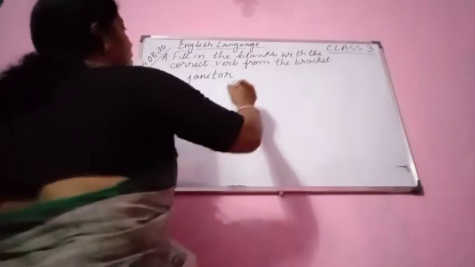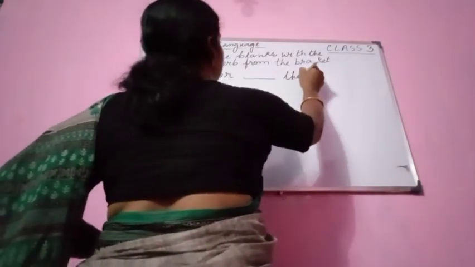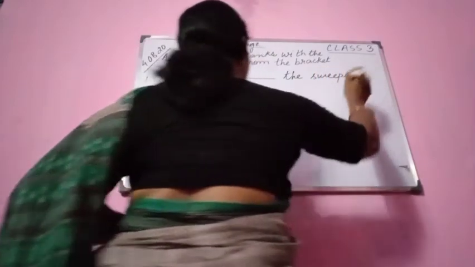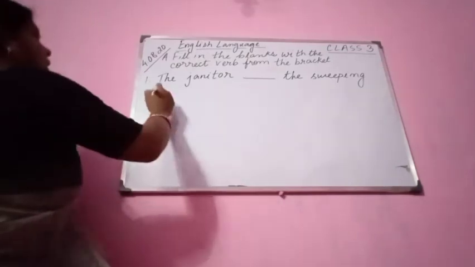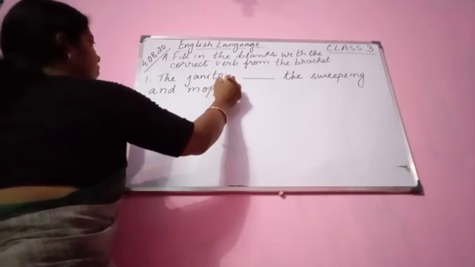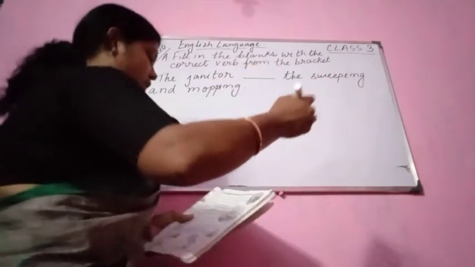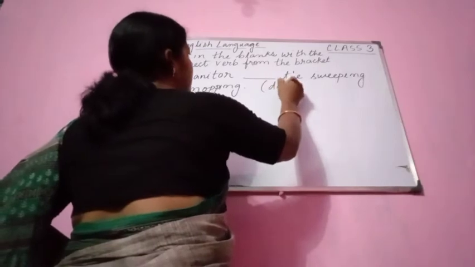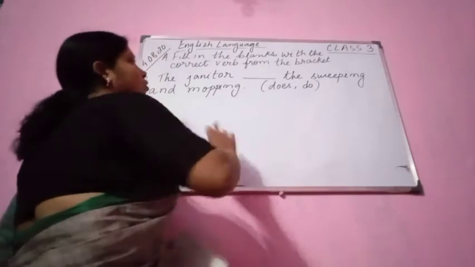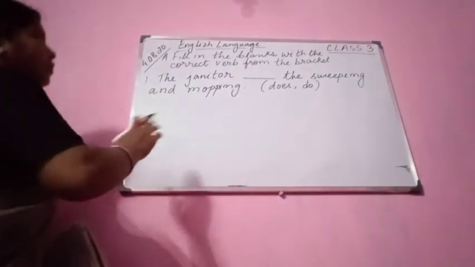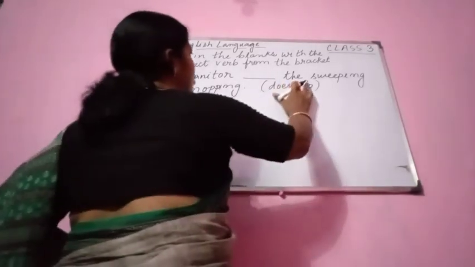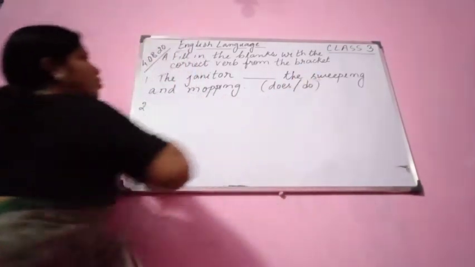The janitor dash the sweeping and mopping. Okay, does or do, two are there, so we have to select. Does or do, we have to select.